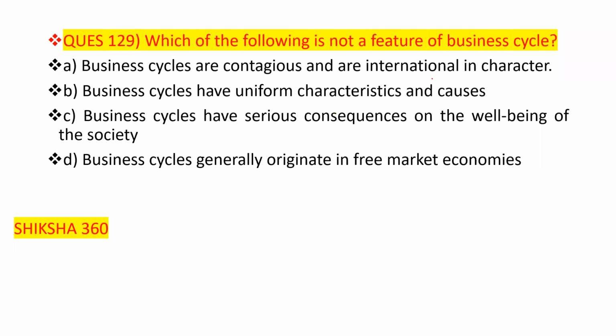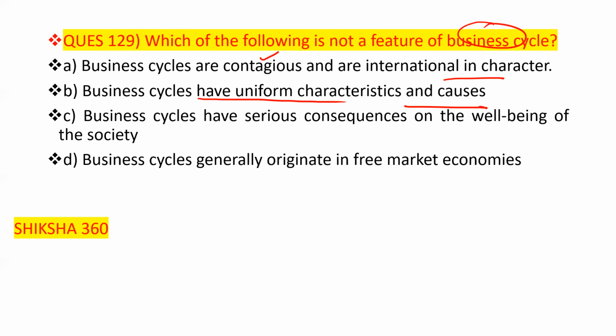Now move to the next question. Question number 129. Which of the following is not a feature of the business cycle? Option 1: business cycles are contiguous, basically continuous, and international in character. We have already discussed the characteristics that are similar in all business cycles. Second one: business cycles have uniform characteristics and causes.